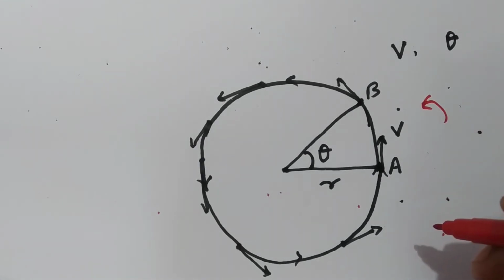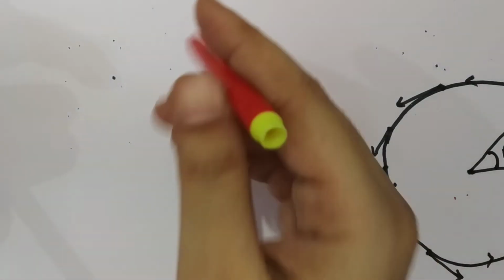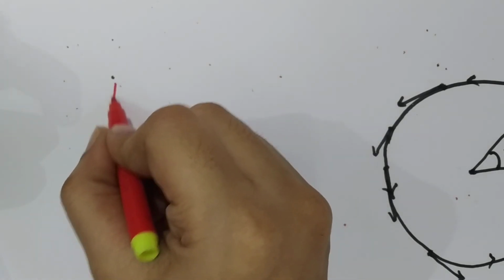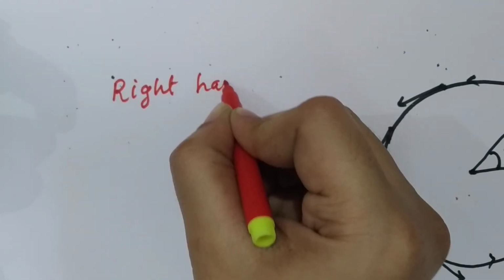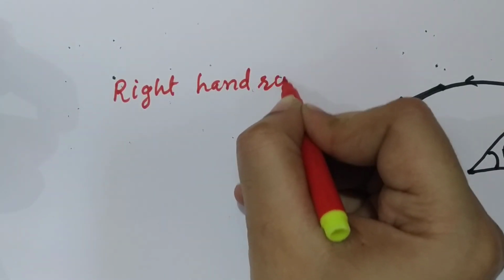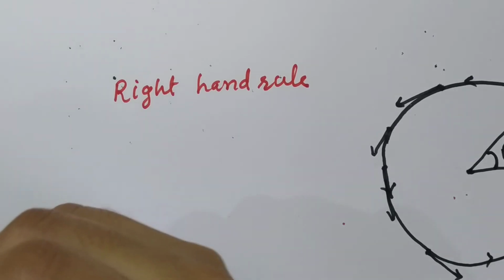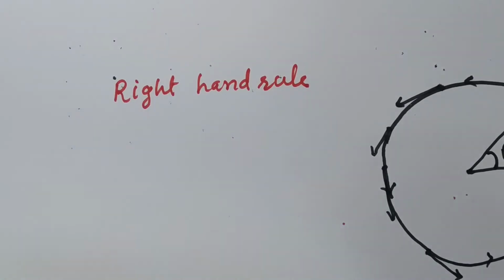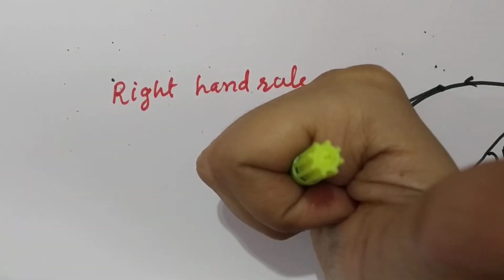But this is not correct. Angular displacement is a vector quantity and its direction is given by the right hand rule. What is the right hand rule? You will have studied in a past standard that the axis of rotation is to be held in the right hand like this.